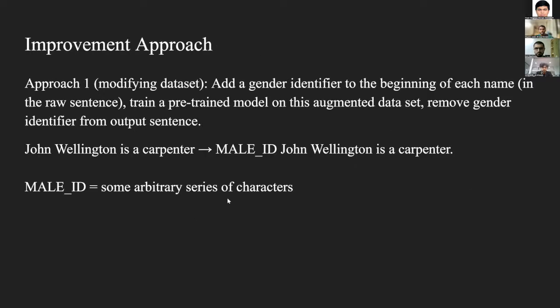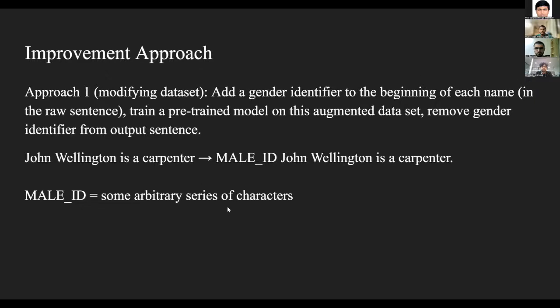So the first improvement we plan on inculcating into our project is to modify the data set such that there is a male ID, an arbitrary string of characters, which is used to encode gender information of a sentence. And basically we supply this token before the training begins and then take it out of the sentence when the output is generated. And this helps us in increasing the accuracy of our model. So yeah, this is the first improvement.